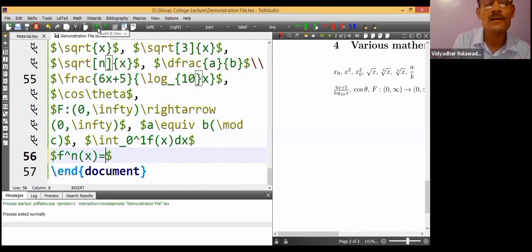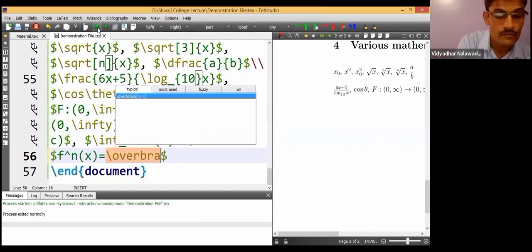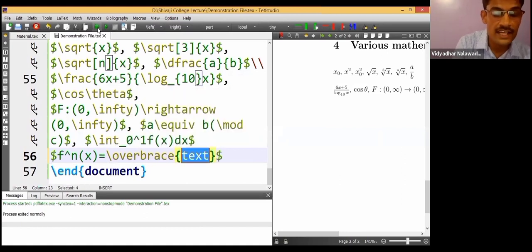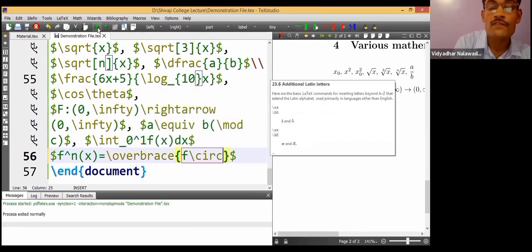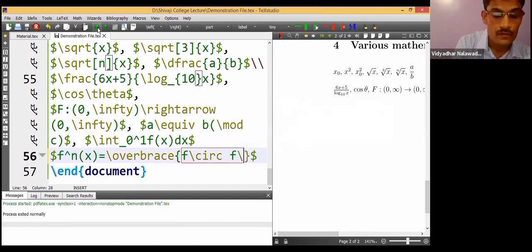See how beautifully it can be done. The special command for that is backslash overbrace. The text is f composite. For that, backslash circ, circle. CIRC, a small circle will appear after f. F composite